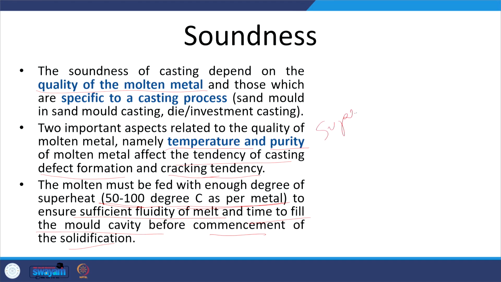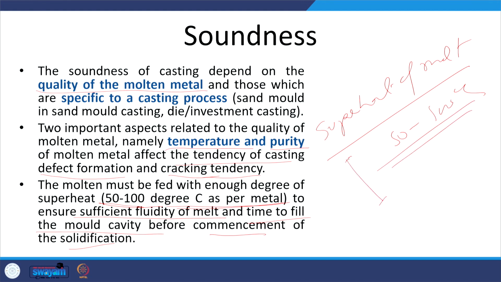So, the superheat of the melt being fed must be enough, say 50 to 100 degrees centigrade. When this is done, it provides enough time for filling the different zones of the mold cavity before the commencement of solidification, and it also helps in improving the fluidity.